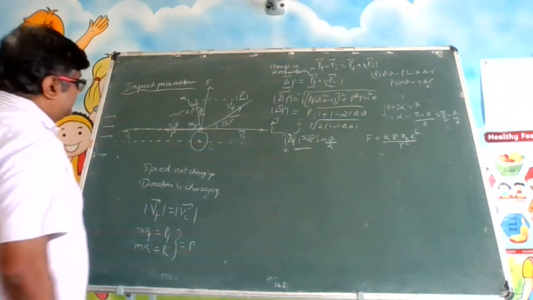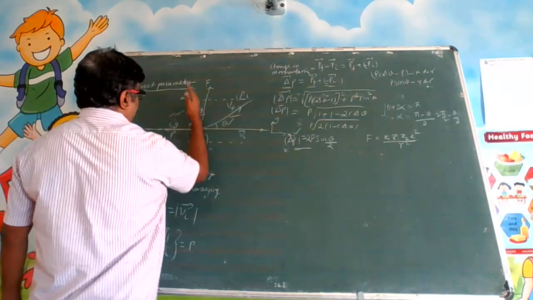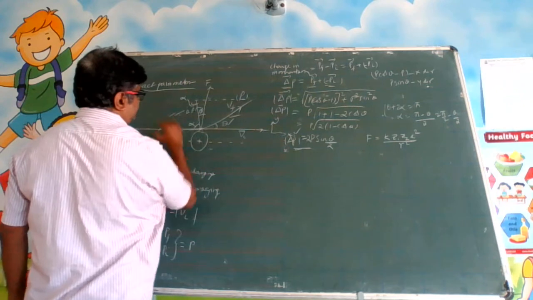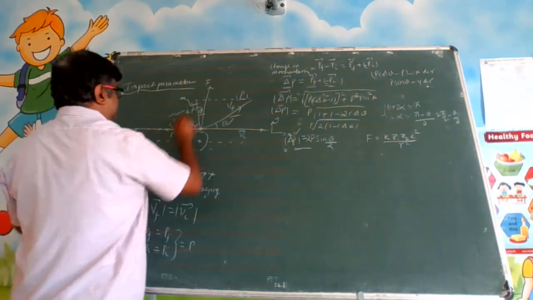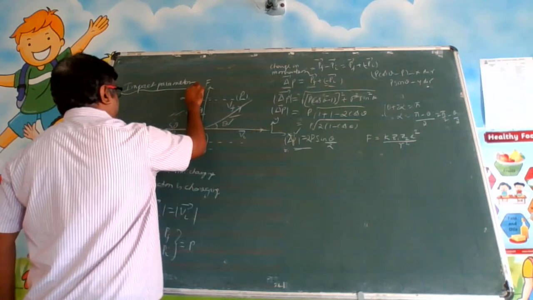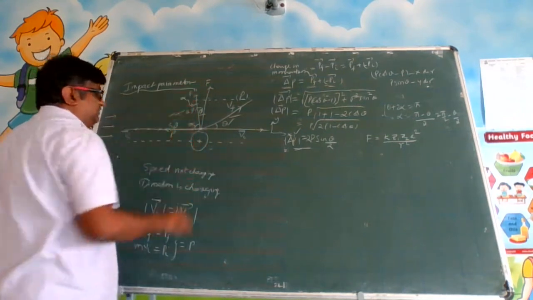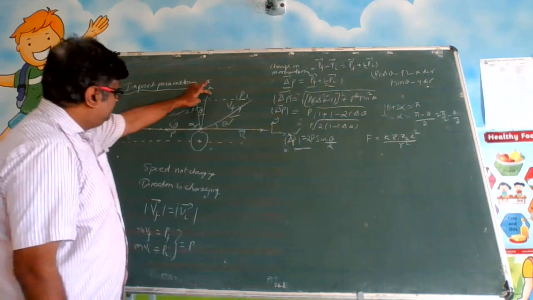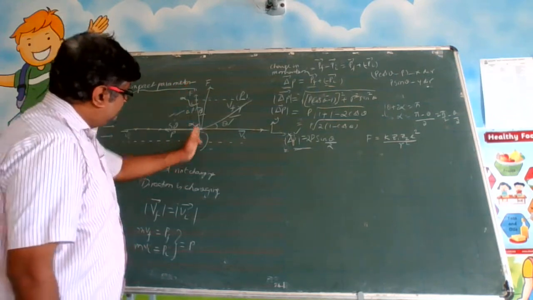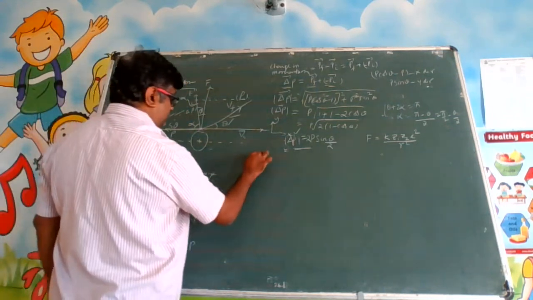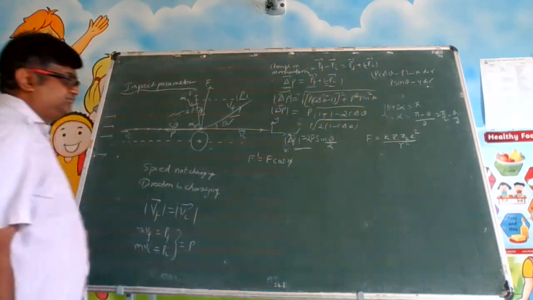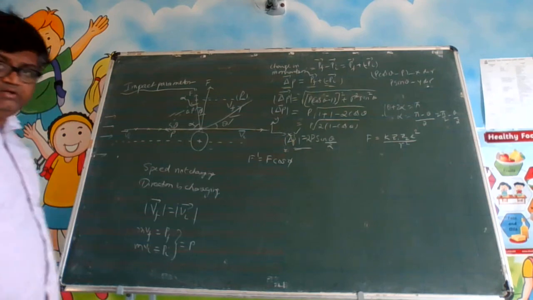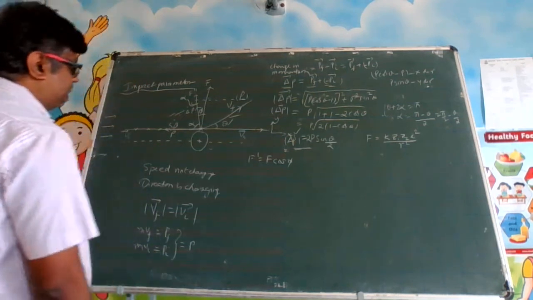That means this force will have a component in the diagonal direction. Let us call this component F dash. F dash will be equal to F cos phi.